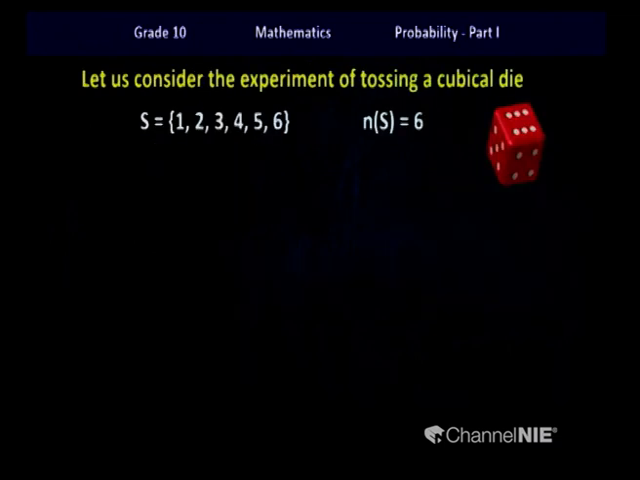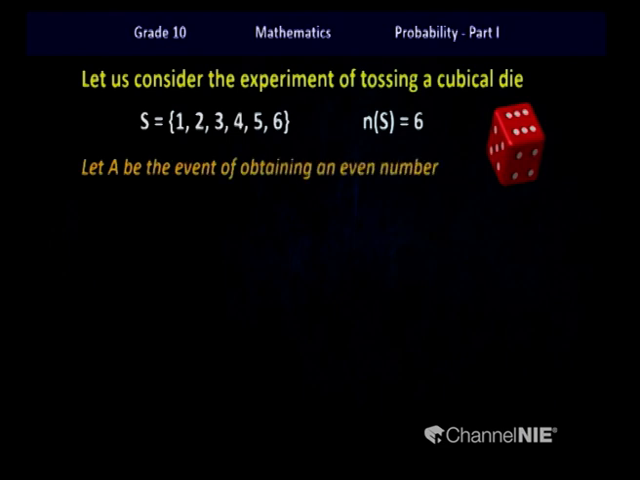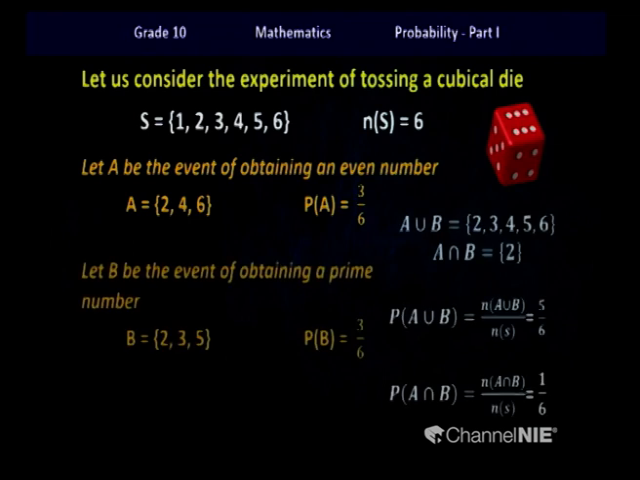Let's look at an example. In this example of tossing a cubical die, the sample space and the number of elements of the sample space is written on the board. If you think of the event A as the event of obtaining an even number, we can write it down like this. In calculating the probability, the total number of outcomes of the event A is divided by the total number of outcomes in the sample space. Therefore, it is 3/6.